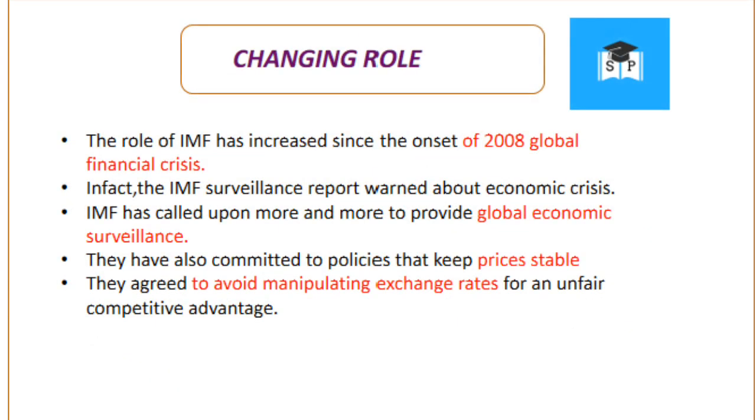Then the change in role of the IMF. The role of the IMF has increased since the onset of the 2008 global financial crisis. In fact, the IMF surveillance report warned about the economic crisis. The IMF is called upon more and more to provide global economic surveillance. Members have also committed to policies that keep prices stable. They agreed to avoid manipulating exchange rates for an unfair competitive advantage.